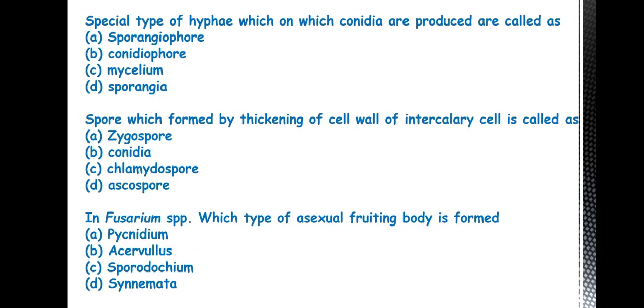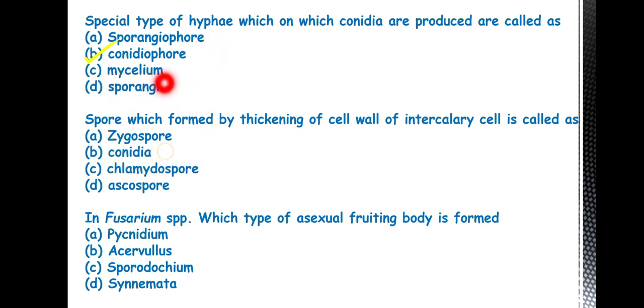The next question is, special type of hyphae on which conidia are produced is called as. So the answer is conidiophore. Sporangiophore means special type of hyphae on which sporangia are produced. Okay, so conidiophore and sporangiophore are different. On conidiophore, conidia are produced, and over the sporangiophore, sporangia are produced.